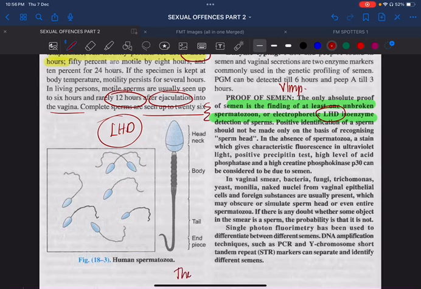So with this, we have finished two parts of the very big chapter, sexual offences. Hope you enjoyed this video. The most important thing to focus on is the various terminologies. Please remember the IPC sections for voyeurism and exhibitionism. What is the time period for exhibitionism? The patient should experience it for at least 6 months.